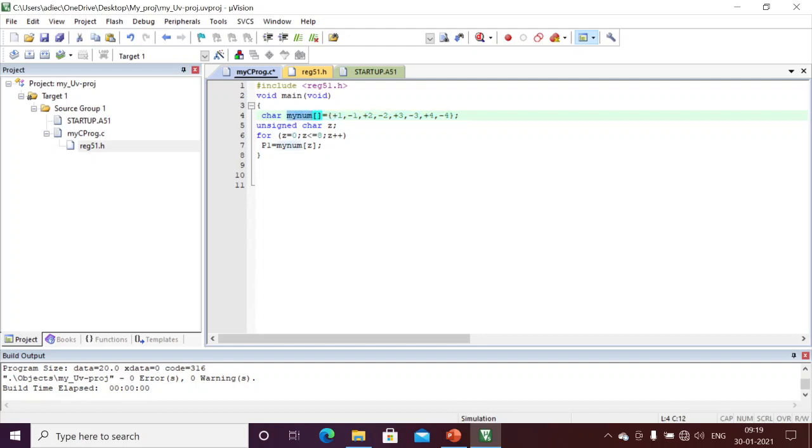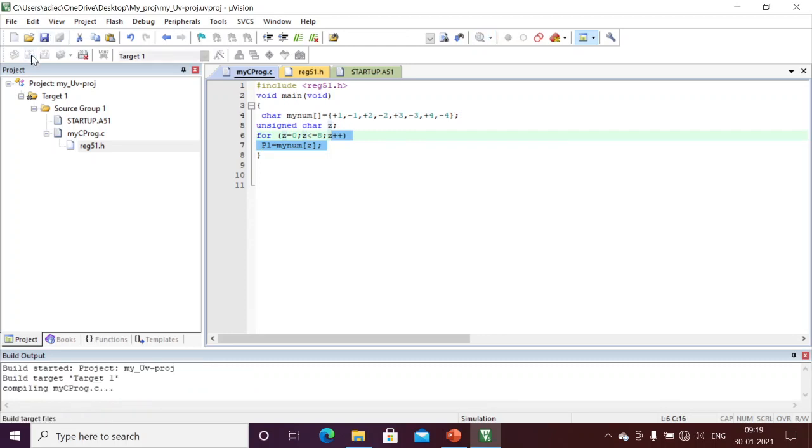Here I take the array and initialize all the elements. If I want to access a particular index, I need another variable, unsigned char z. Here my for loop repeats until 8. Why? Because we have only 8 indexes. z equal to 0, z less than 8 means 0 to 7. My loop will continue up to 8, and here z plus plus. Similarly, we will debug the output.